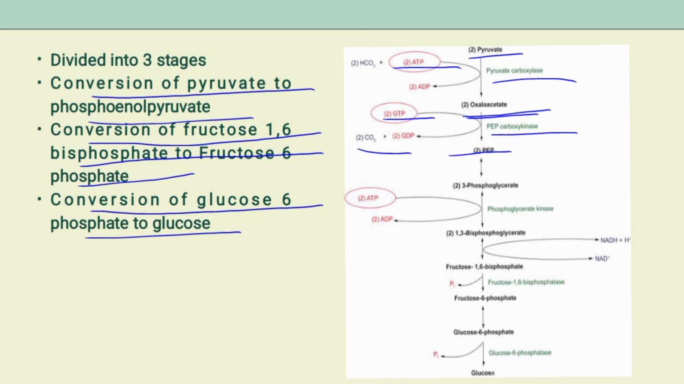In second stage, phosphoenol pyruvate undergoes the reversal of glycolysis until fructose 1,6 bisphosphate is produced. The enzyme fructose 1,6 bisphosphatase converts fructose 1,6 bisphosphate to fructose 6 phosphate, and in third stage glucose 6 phosphate is converted to glucose by the enzyme glucose 6 phosphatase.